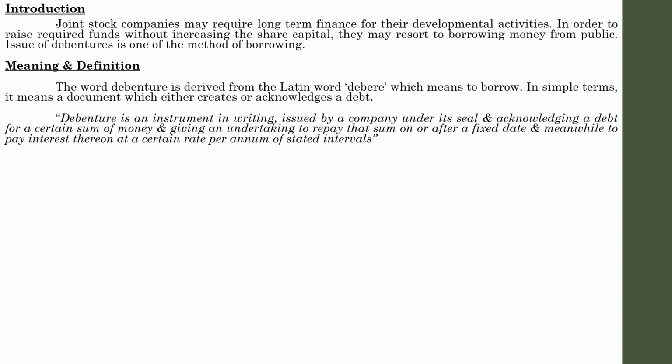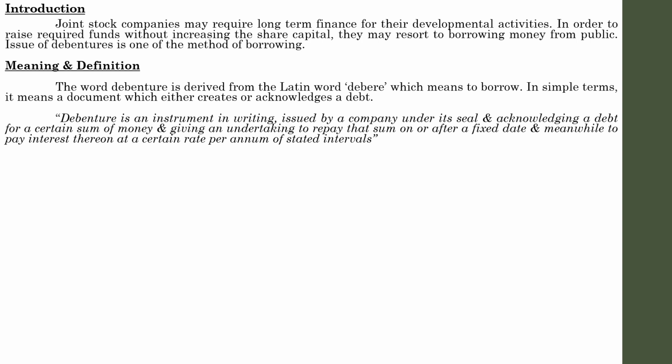So it is an instrument in writing. It will be written on a piece of paper, stating that the company has borrowed such and such amount from such persons, the principal amount and the interest, borrowed for an agreed interest of a certain sum of rupees or a certain percentage of the principal amount that has to be paid at regular intervals, and finally these amounts have to be paid.